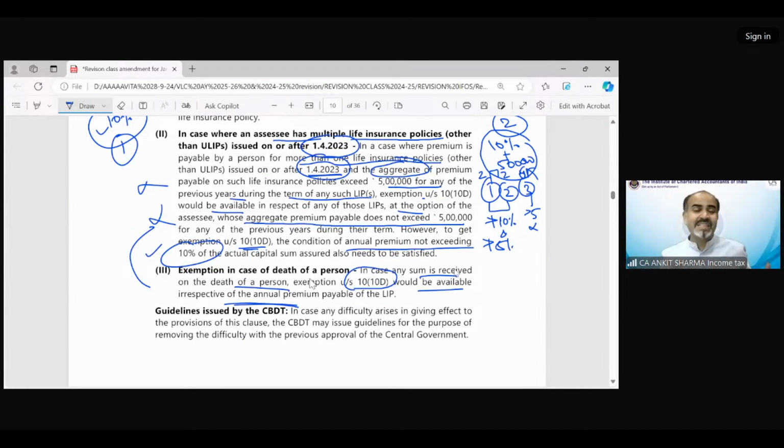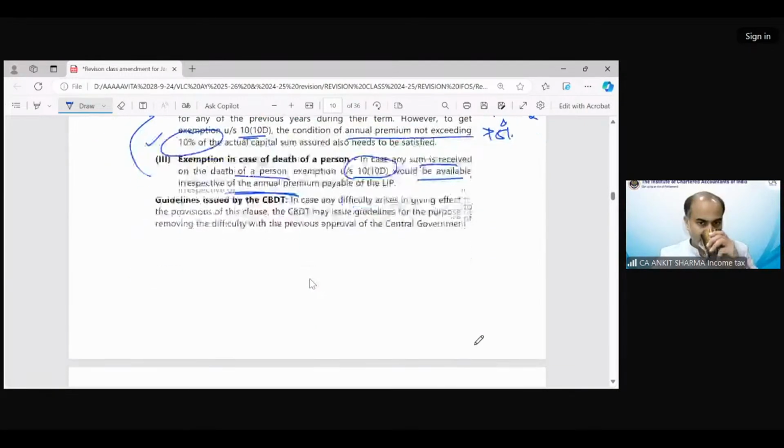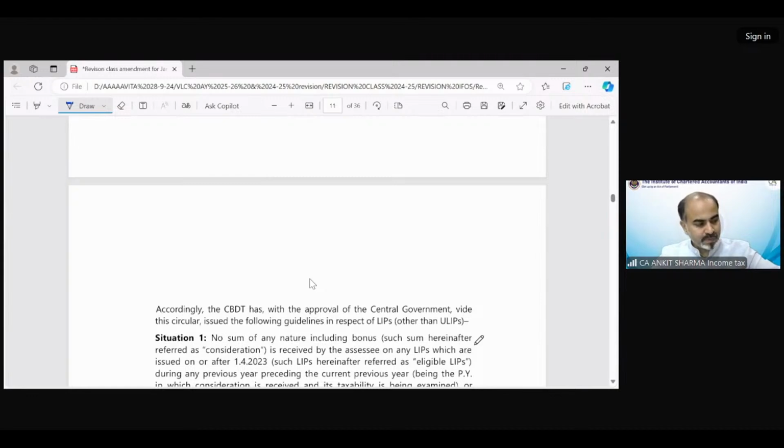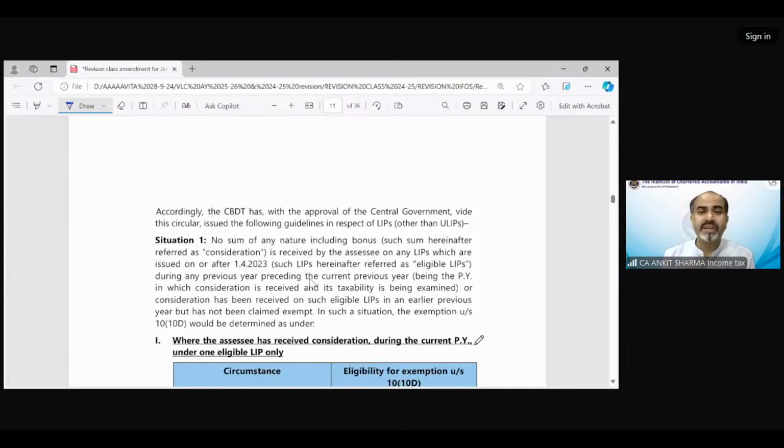There were no guidelines prescribed by the CBDT. So now, in case any difficulty arises in giving effect to the provision of this clause, the CBDT may issue guidelines for the purpose of removing the difficulty with the previous approval of the government. So now they have taken the approval. Now the guidelines are there to understand the implication of these provisions because the language was not so clear. So now you can see the CBDT has, with the approval of the central government, issued the following guidelines in respect of LIPs.